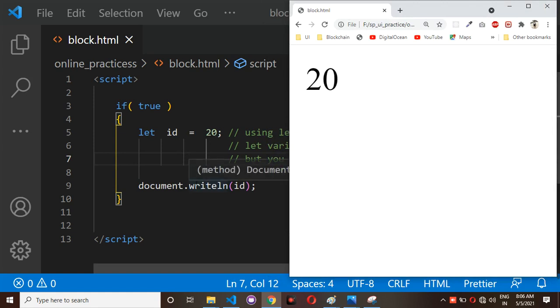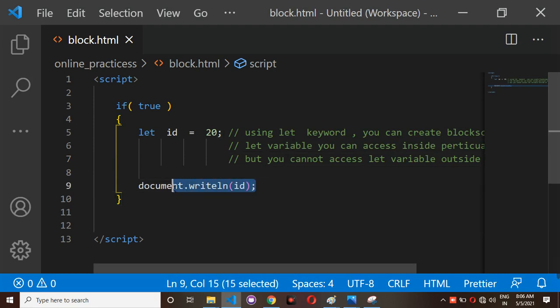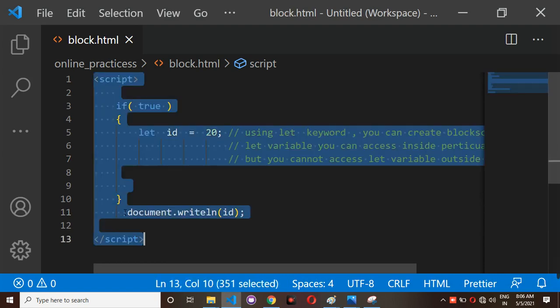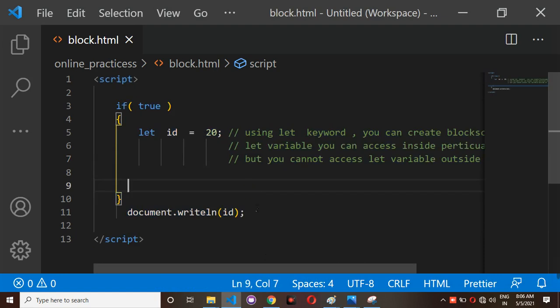Then if I do document dot writeln of id, I get the id value as 20. But observe here, if I try to access this block scope variable outside of this block, then you can't access this value.